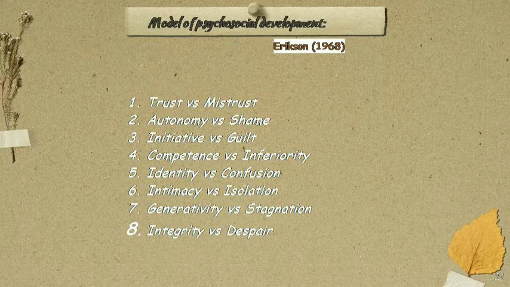Erikson in 1968 described an eight-stage model of psychosocial development. The first one is trust versus mistrust. The second, autonomy versus shame. The third, initiative versus guilt. The fourth, competence versus inferiority. The fifth, identity versus identity confusion. The sixth, intimacy versus isolation. The seventh, generativity versus stagnation. And the last one, integrity versus despair.